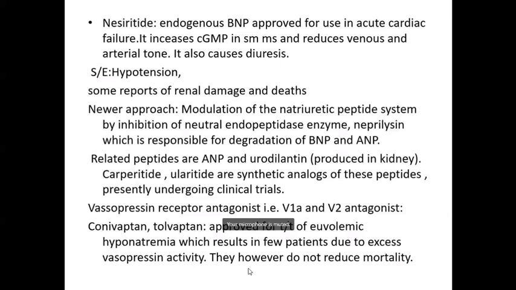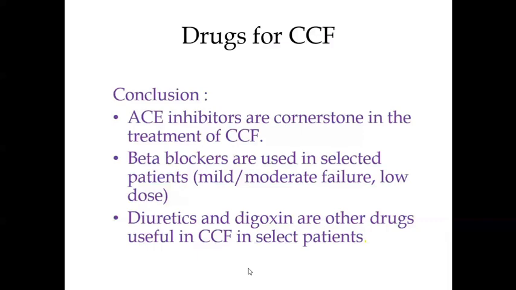So to conclude, ACE inhibitors are very, very important drugs for the treatment of congestive heart failure. Beta blockers are used, but one has to be very judicious in their use, in mild to moderate cases, because we should not block the normal sympathetic activity or the normal compensatory activity when the body is trying to combat the heart failure. In that case, beta blockers should not be given. Then the role of diuretics and digoxin also is very useful.